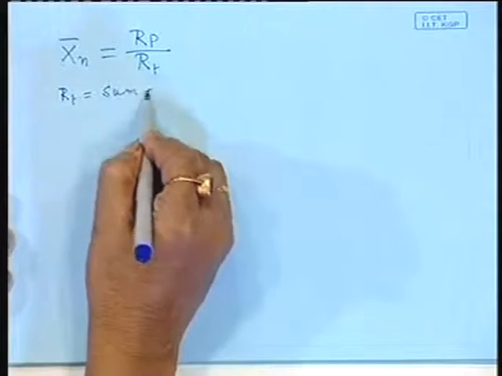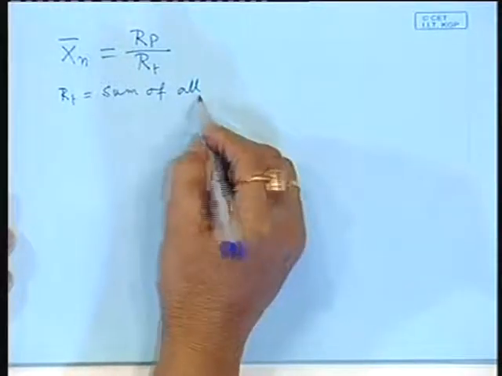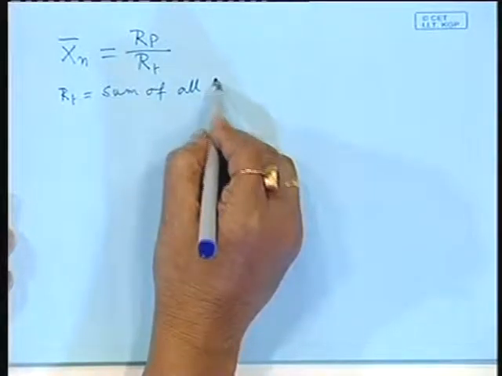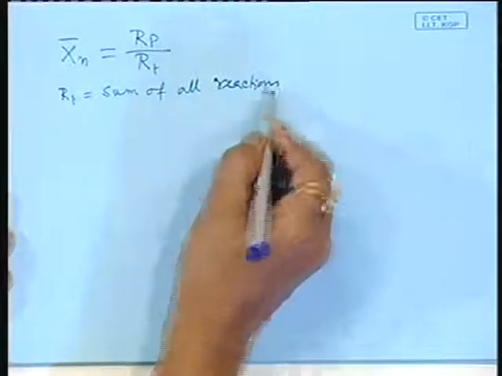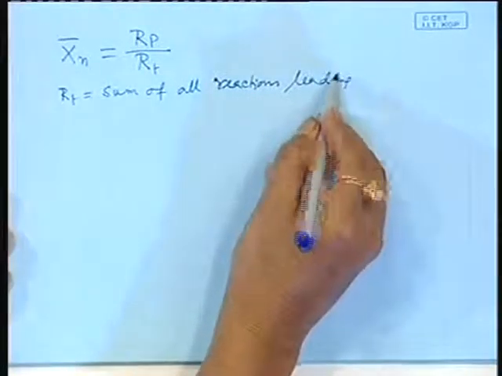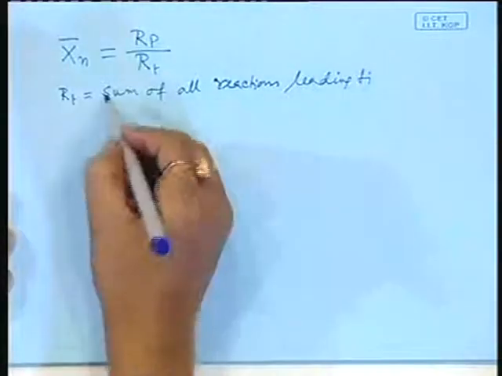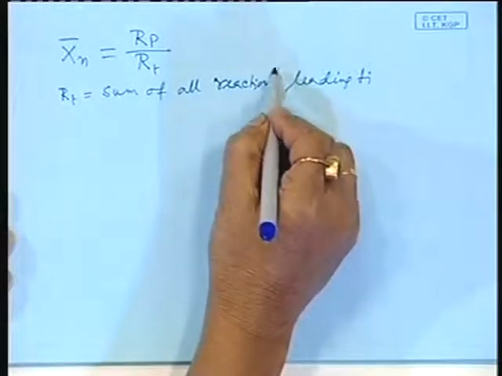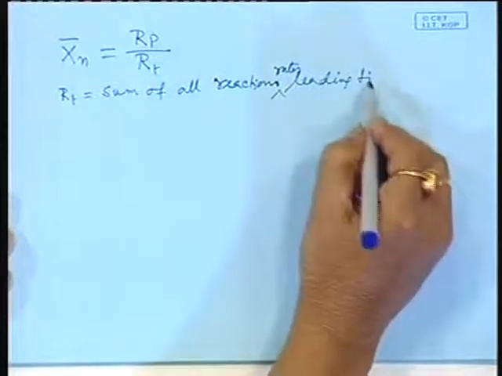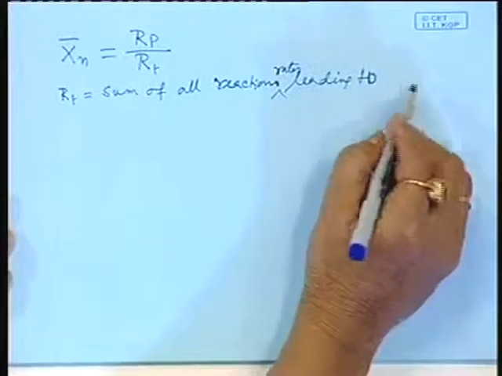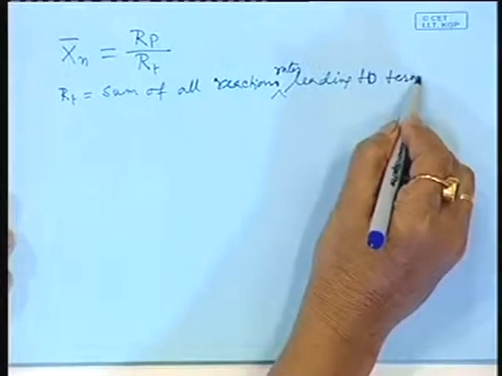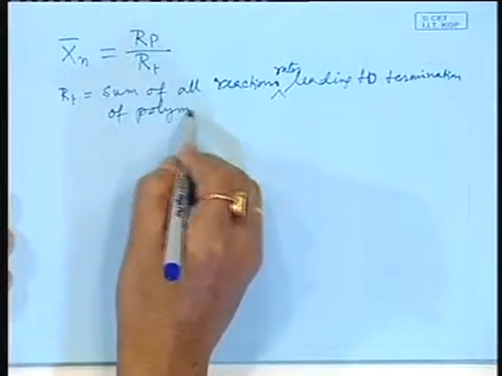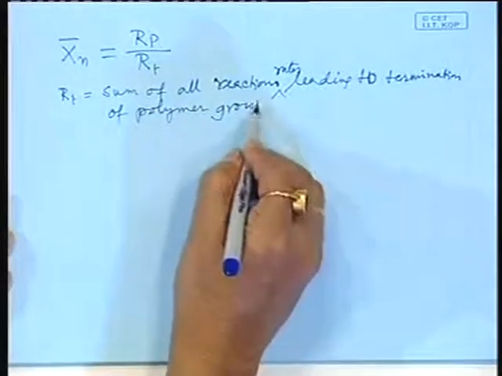Sum of all reaction rates leading to termination of polymer growth. What are those?